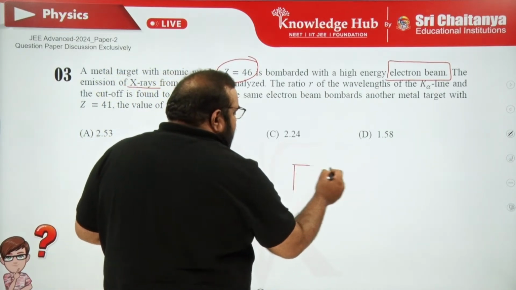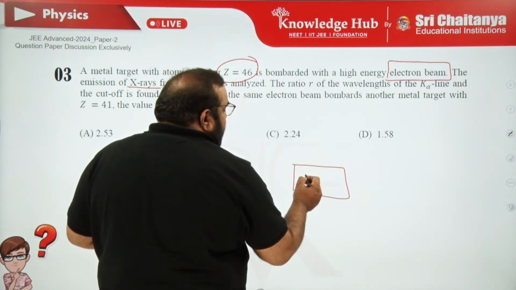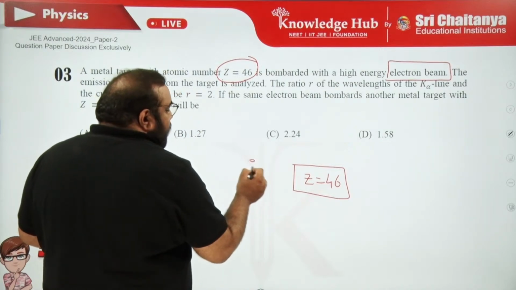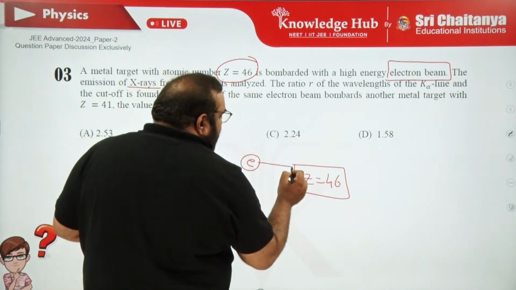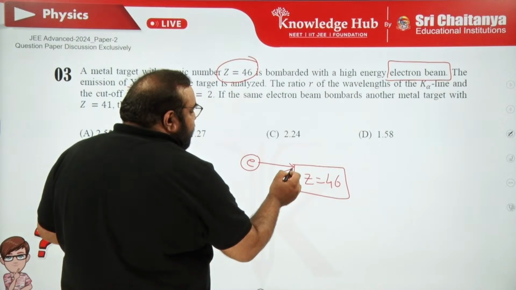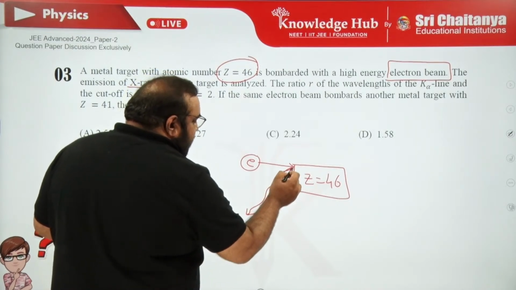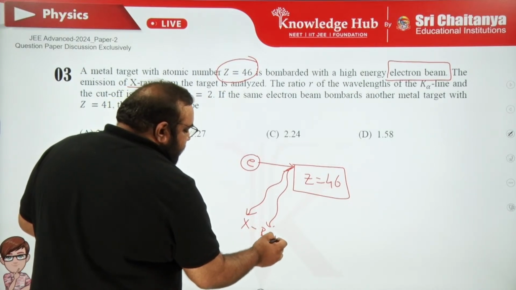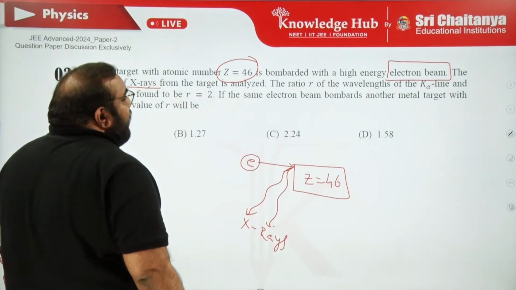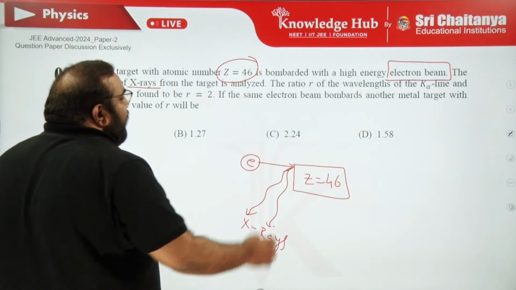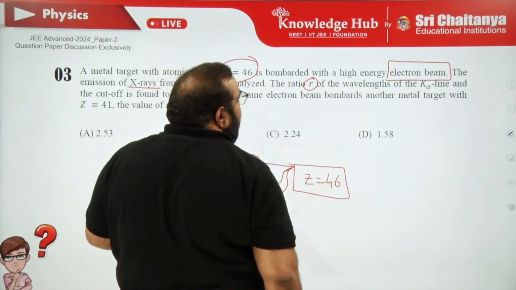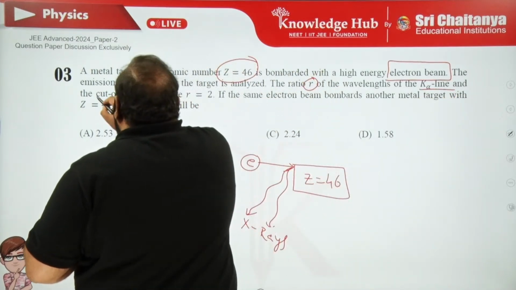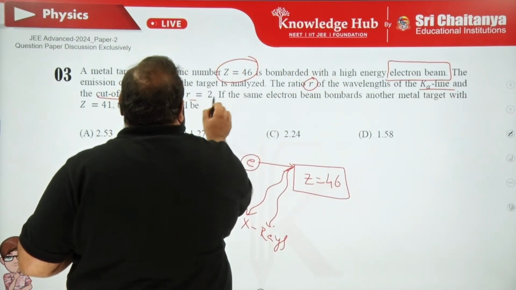Say here it is the target whose atomic number is 46, and an electron beam bombards this element so that X-rays are emitted. So say these are X-rays. The ratio R, what is this ratio? Of wavelengths of the K alpha line and the cutoff, found to be 2.